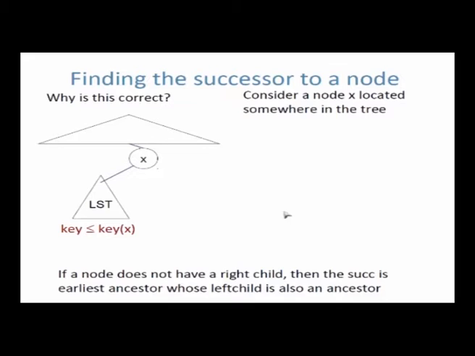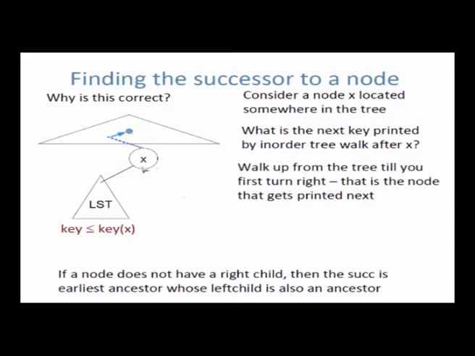Why is it correct? Why is it correct that the successor of a node is found in the right subtree, the minimum of the right subtree, and why is it correct that the successor of a node when there is no right child is found by going up the tree left, turning right and stopping? The answer is that it is the node that is visited next when we do an in-order tree walk. Somebody correctly pointed out, to find the minimum, take the first node that you get in an in-order tree walk. Now we are asking to find the successor, what do we do? The answer is take the next node after this node that is found in the in-order tree walk.